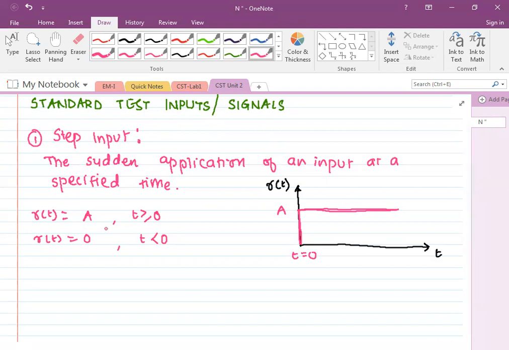Now let me explain this. Suppose we have designed some 12-volt circuit. What is the rated input? If I say it is a 12-volt circuit, what is the rated input we should give to it? Obviously 12 volt. So if I switch on that circuit directly on 12 volt, at t equal to 0, I have switched on the circuit directly to 12 volt. It is a step input. That is what I'm talking about.